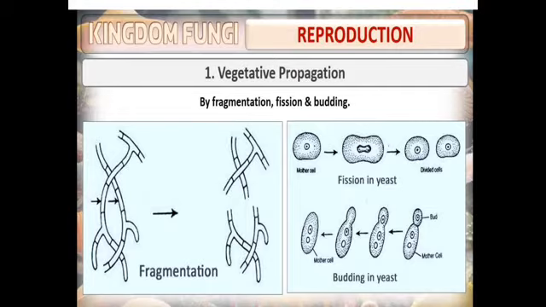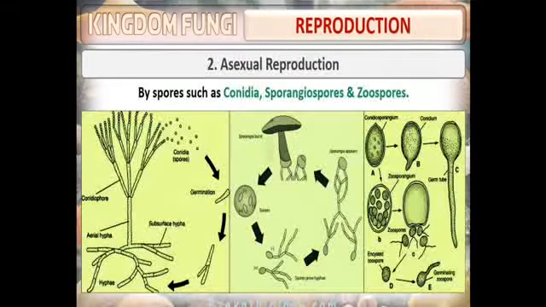And next we have budding. Budding is seen even in yeast. Here the mother cell produces a small outgrowth, and the outgrowth detaches itself to form a new individual. We find this in fungi like yeast or Ustilago. These are some examples of fungi which show budding. In budding, a small outgrowth detaches itself to form a mature new individual. So this is about vegetative propagation.